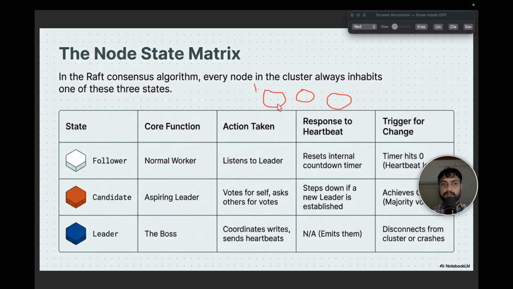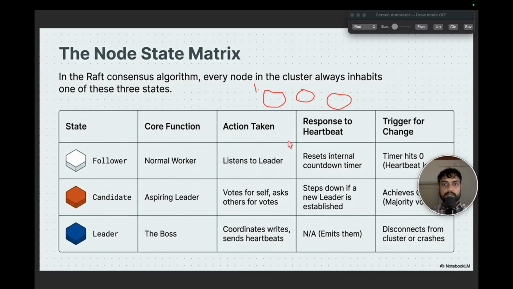Now whichever follower's timer hits 0 first, that follower will take one oath for itself, and then it will make a call to the other 2 nodes to get their oaths. The moment the other 2 servers get the signal, they will oath for this server, because this server's timer has hit 0 first. So now this server will get 3 oaths and this will become the leader. The moment any server's timer hits 0, that server becomes a candidate, or we call it an aspiring leader.